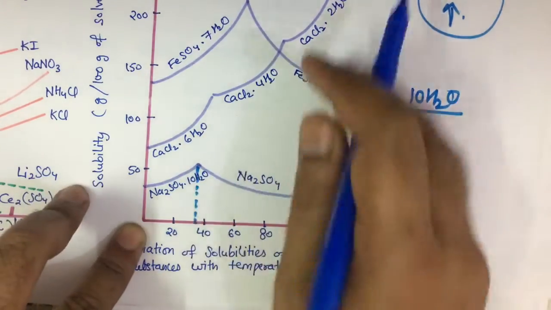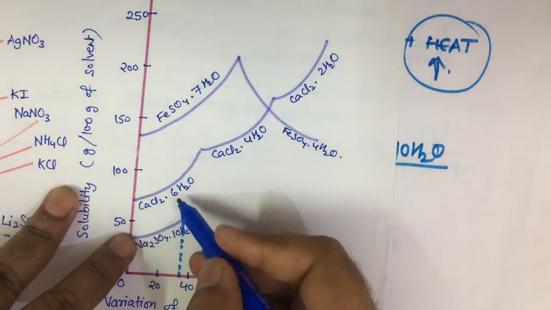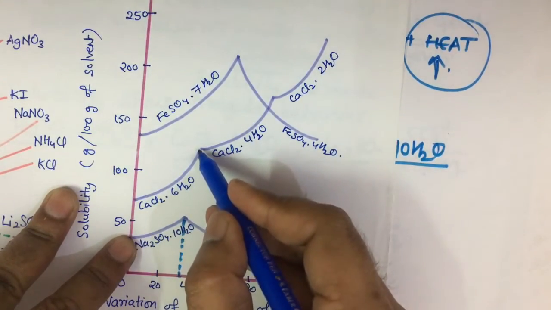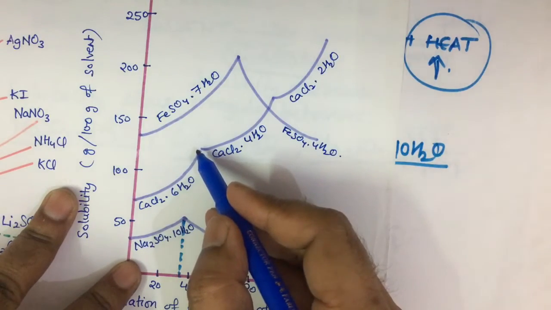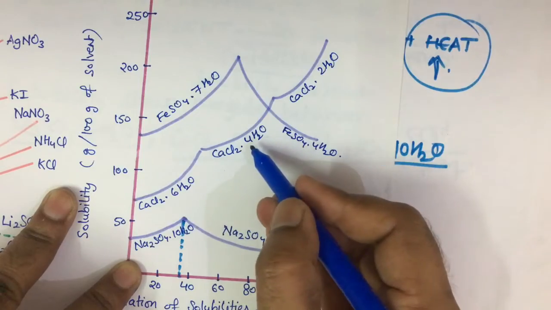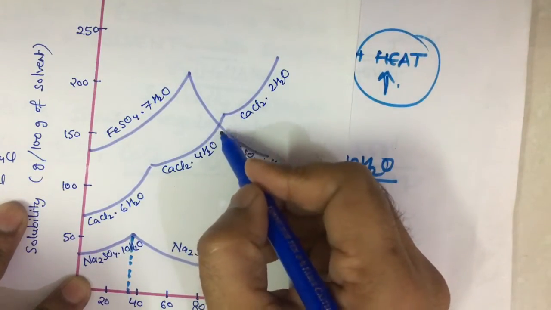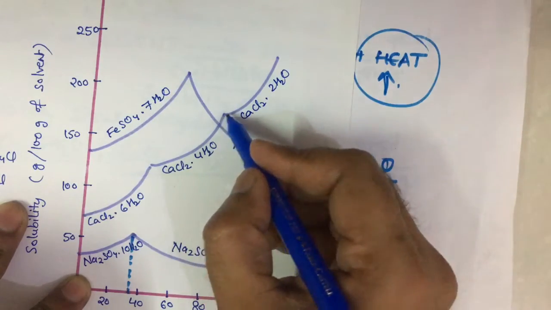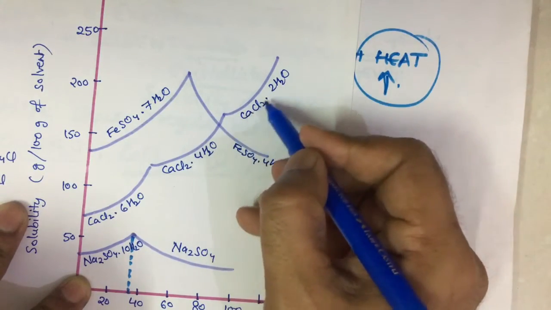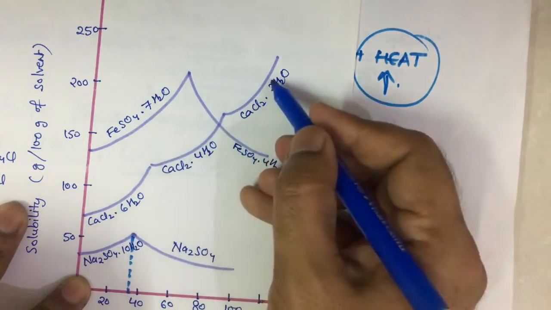Now similarly, if you look at this, there is calcium chloride hexahydrate. At this point it loses 2 molecules of water, and here is CaCl2 4H2O. At this point it again loses 2 molecules of water, and here the dissolution of CaCl2 2H2O takes place. That's why there are 3 types of curves.